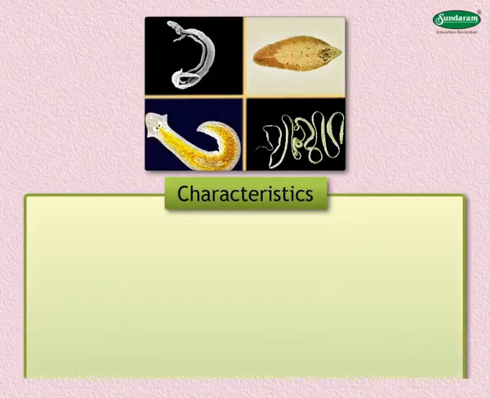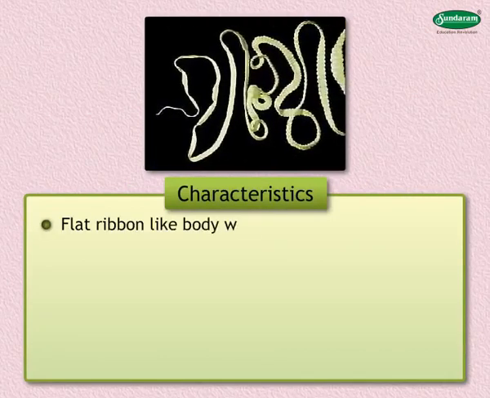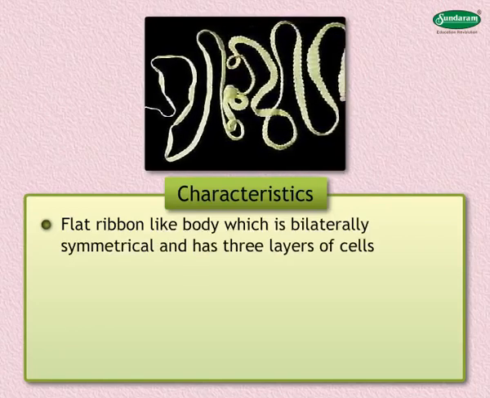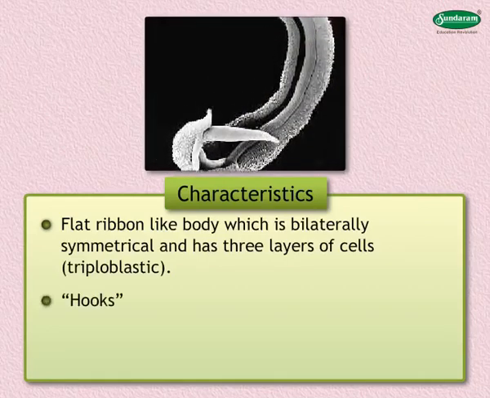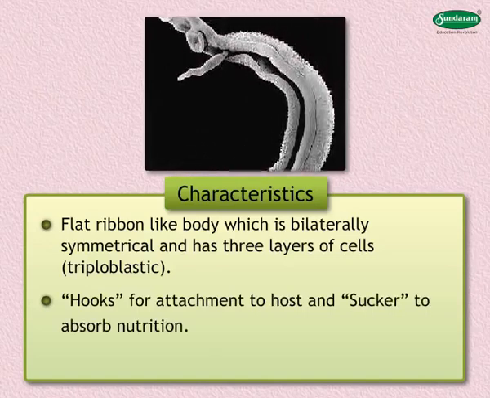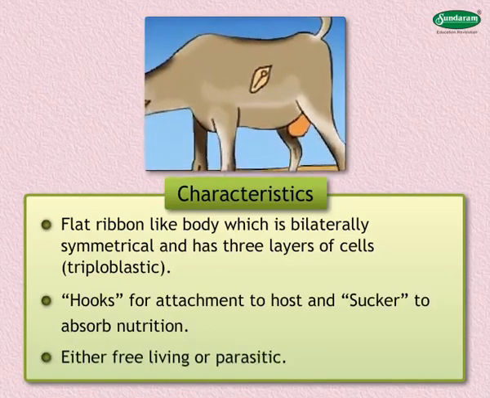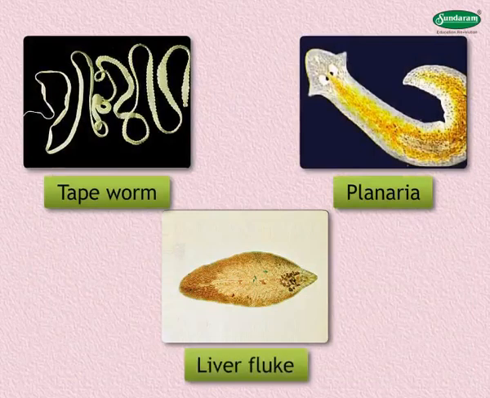Following are the characteristics of organisms belonging to the phylum Platyhelminthes. 1. They have a flat ribbon-like body which is bilaterally symmetrical and has 3 layers of cells, or triploblastic. 2. Hooks for attachment to host and suckers to absorb nutrition. 3. They are either free-living or parasitic. Some common examples of phylum Platyhelminthes are tapeworm, planaria, liver fluke.